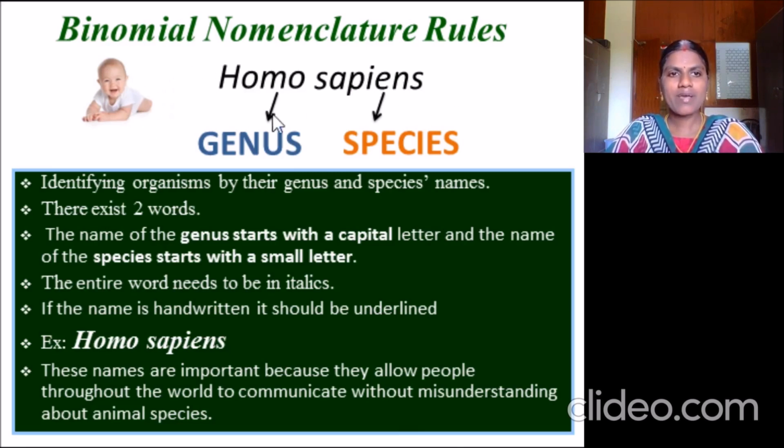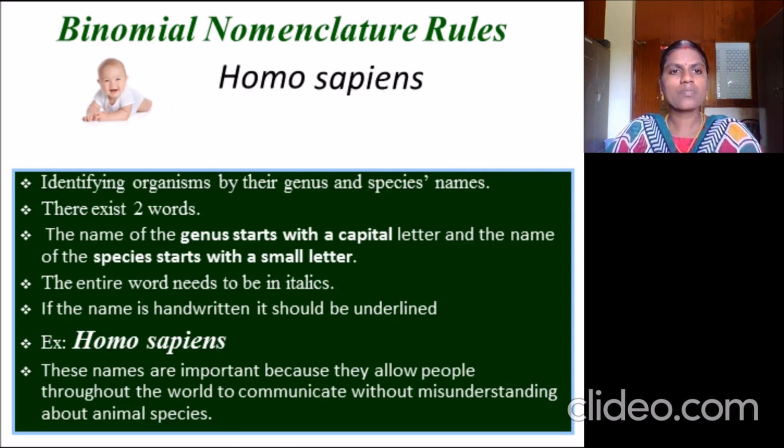The scientific name has two words. One is Homo and another one is sapiens. Homo is called the genus name and sapiens is called the species name. For every creature, there is a scientific name. For dog also we had seen, no? It is Canis lupus.